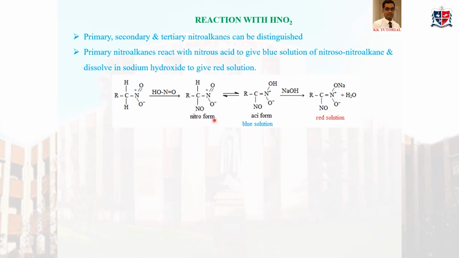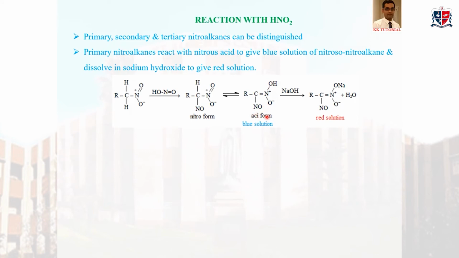So now this is nitroform. You see, this is a nitroform. This nitroform can be tautomerized to the more acidic aciform. This bond is shifted to here, so the double bond will come here. So this will not stay here. This is shifted to oxygen. So O minus will take H, OH, which is more acidic.